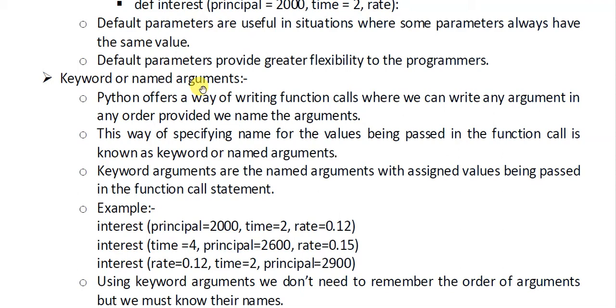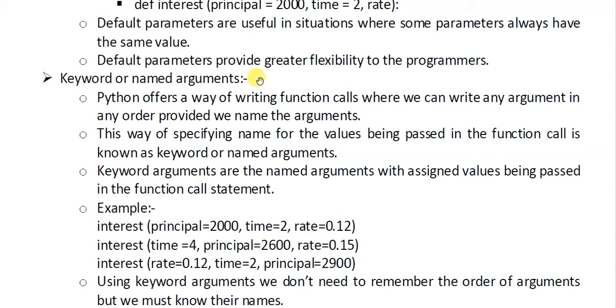So Python offers a way of writing function calls where we can write any argument in any order, but we have to provide the name of that argument. This way of specifying a name for the value being passed is called keyword or named argument. So these are the named arguments with assigned values being passed in the function call statement.